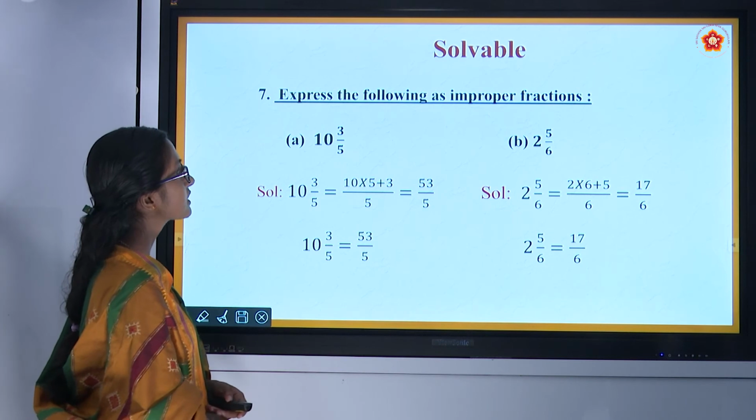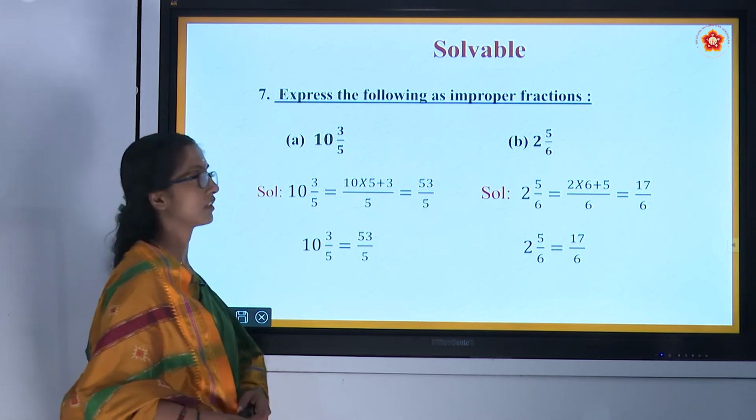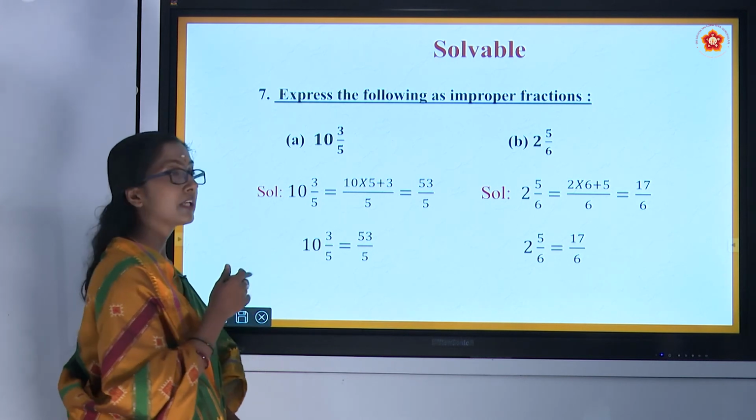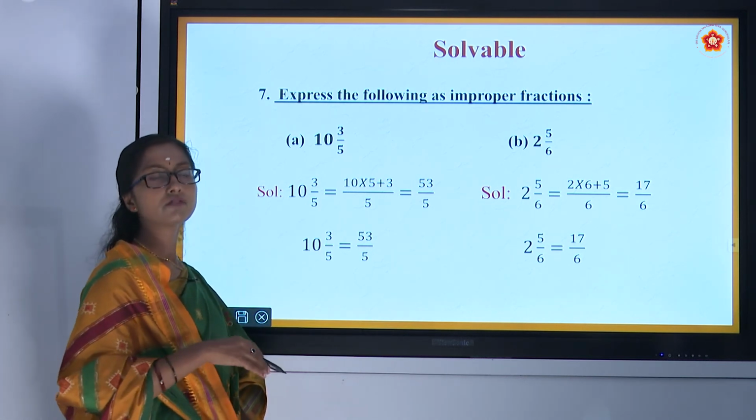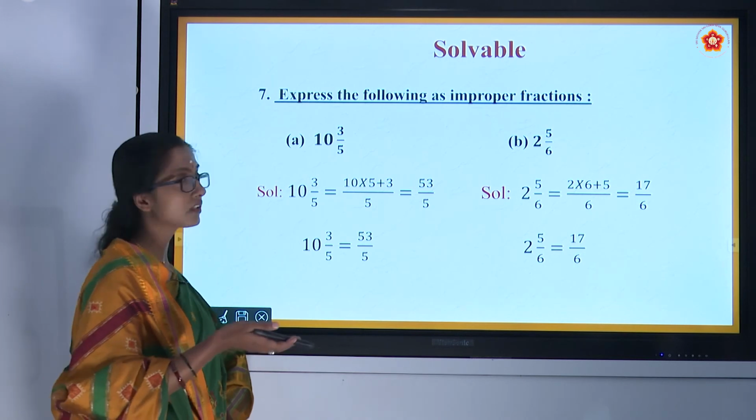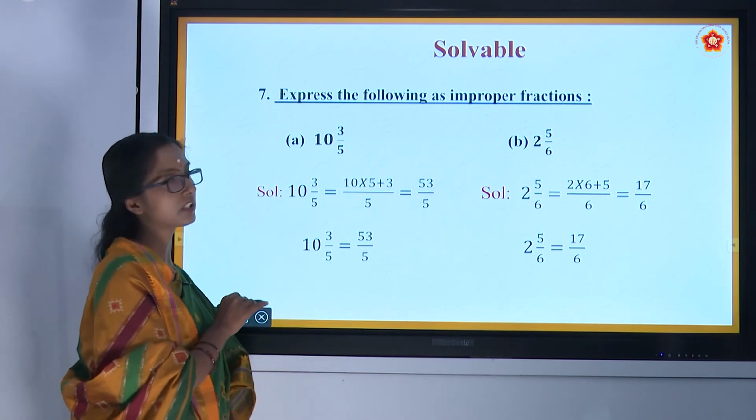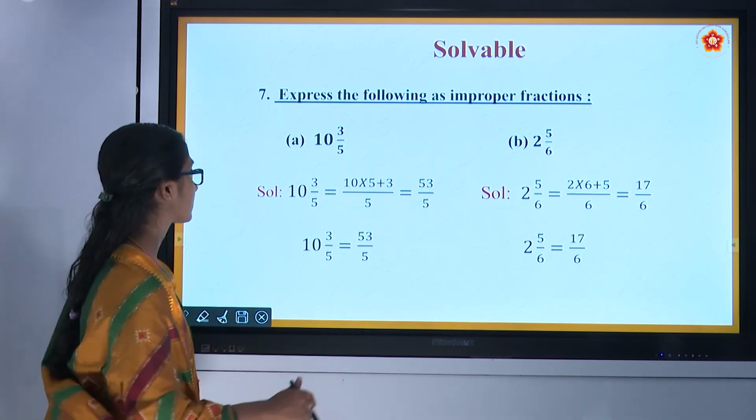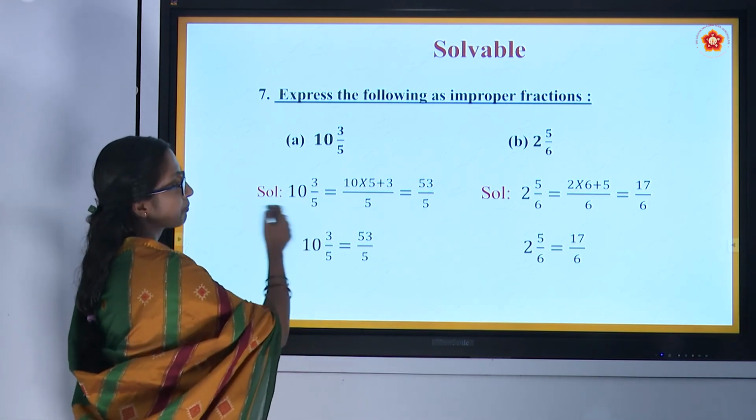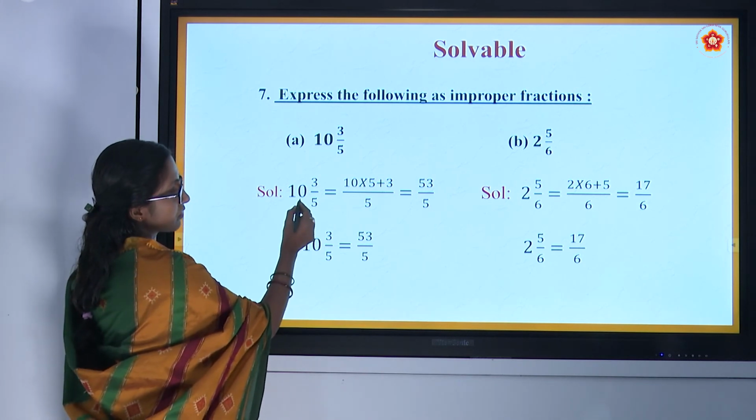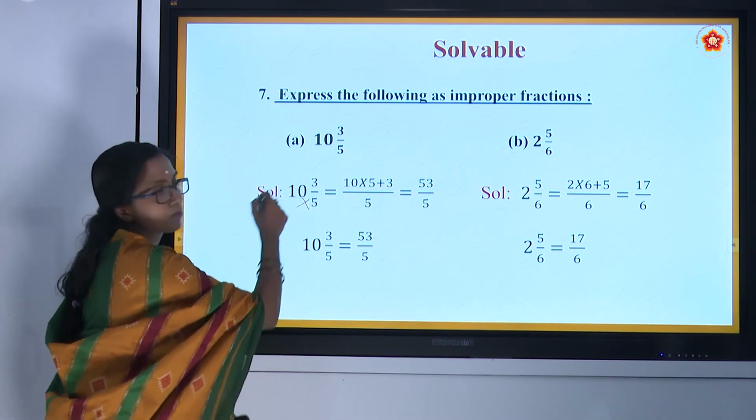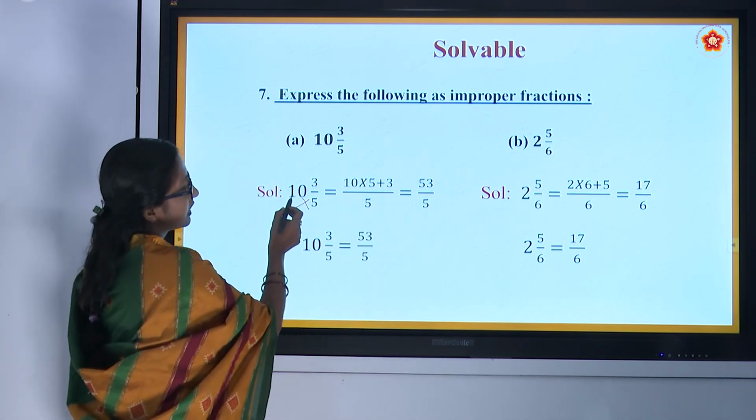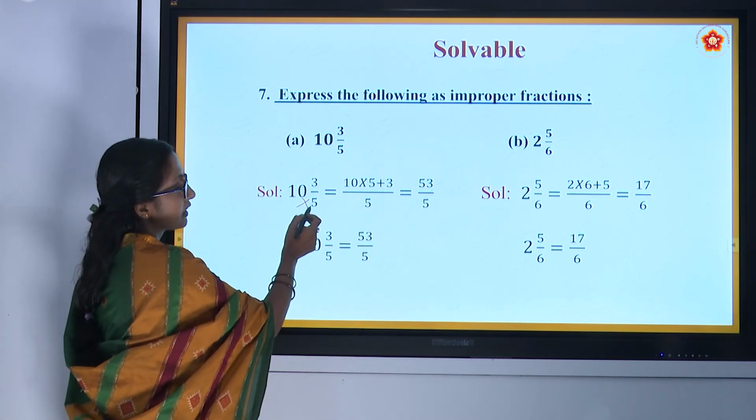Express the following as improper fractions. Previously improper fractions were given and we expressed them as mixed. Now mixed fractions are given, and we need to express them as improper fractions. 10 and 3 by 5. Whenever we see a mixed fraction, to convert it into an improper fraction, we need to multiply 10 into 5.